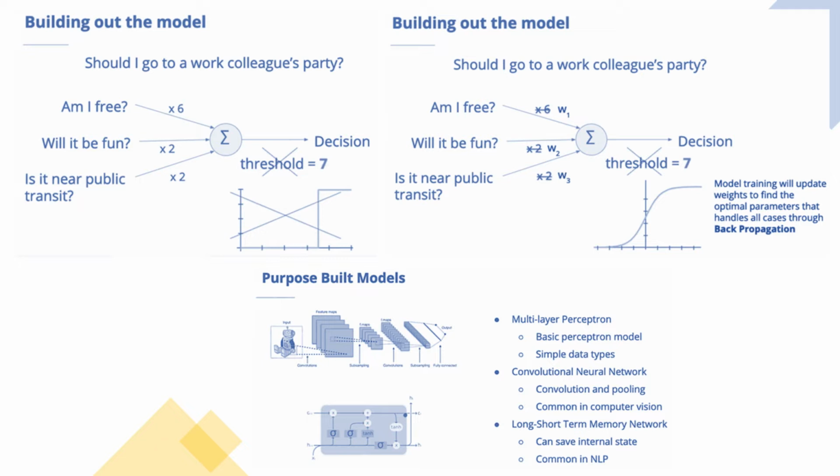Instead of having hard set weights and a single threshold, the training process will now set these weights based on the labeled data. Given an input, you will provide the machine with the desired output via your training labels in the training data. The machine will incrementally update those weight parameters to best optimize the model for all input-output pairs. This is how the model learns from the training data and why the training data is absolutely critical to the model creation process. The actual method for updating the weights is called backpropagation.